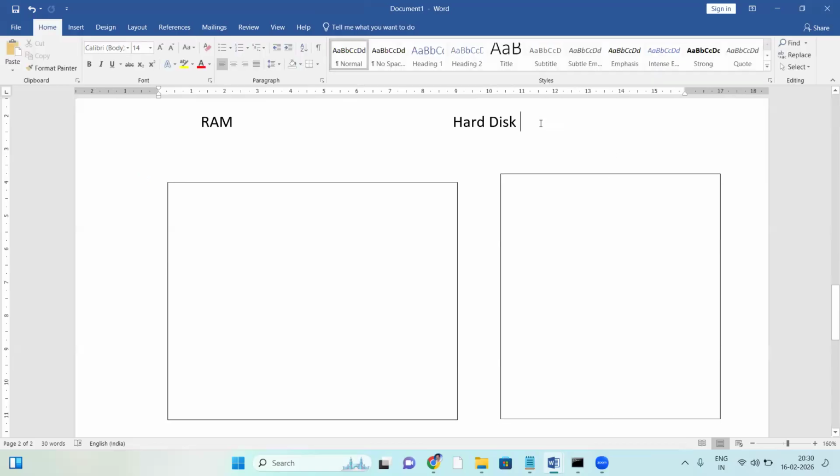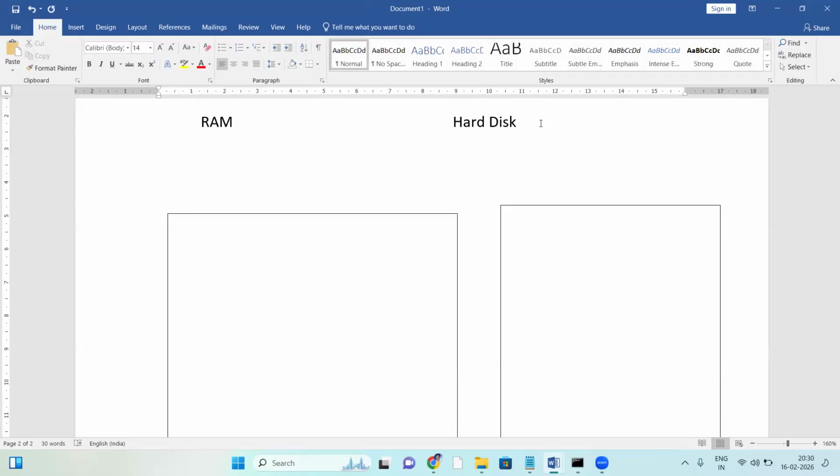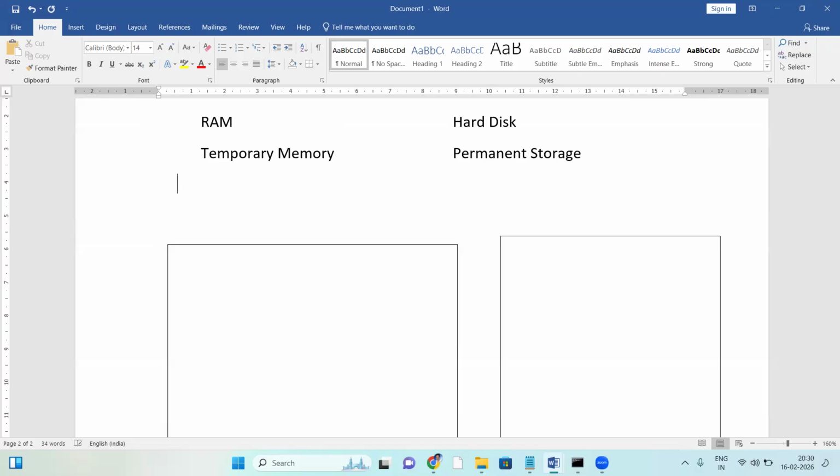RAM and hard disk difference. RAM is a temporary memory. Hard disk is a permanent storage to store data. RAM is to process data, so RAM is for data processing. Hard disk is for data storage.